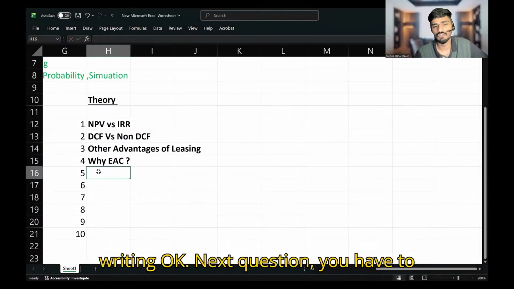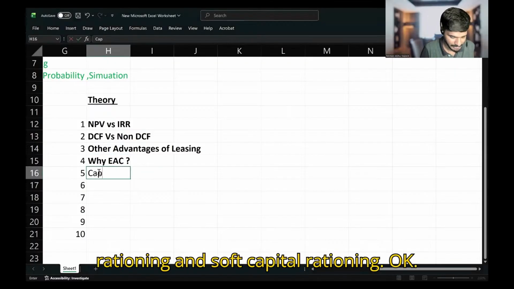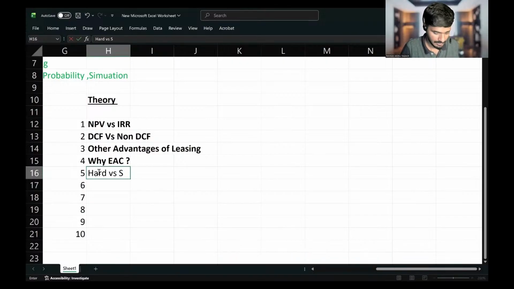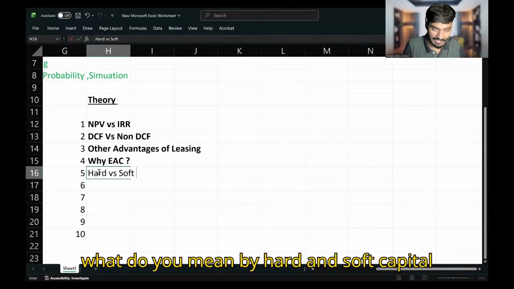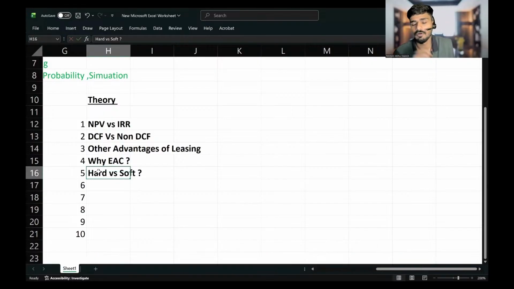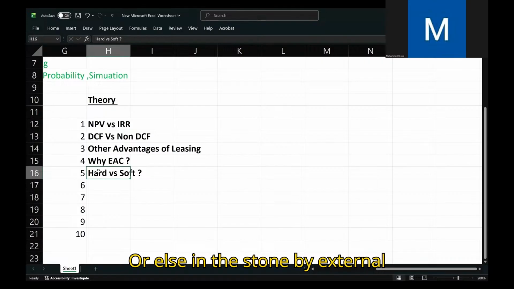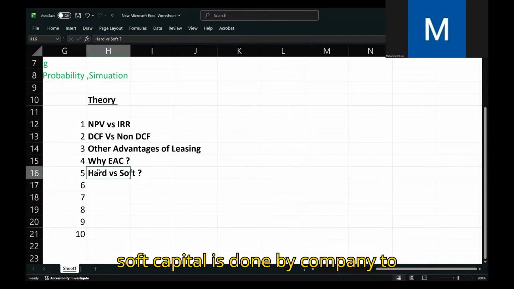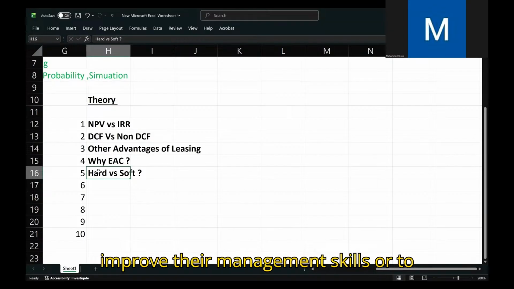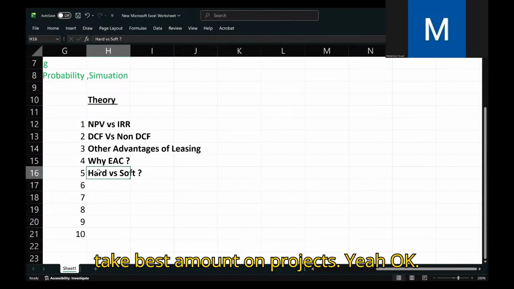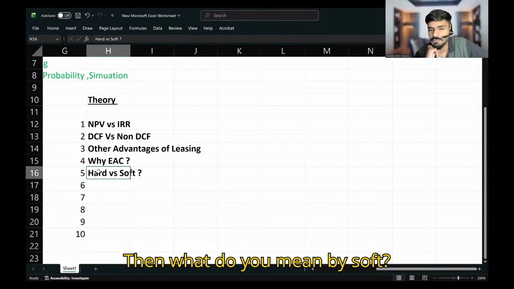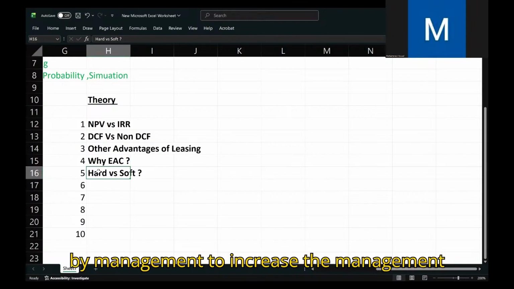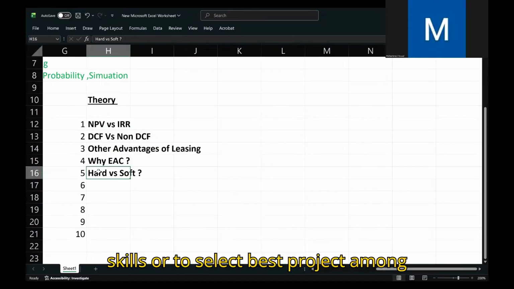Then next question, you have to differentiate between hard capital rationing and soft capital rationing. So what do you mean by hard and soft capital rationing? Hard capital rationing is done by an external agency like bank, government and the like. Soft capital rationing is done by management to improve management skills or to select the best among all projects.